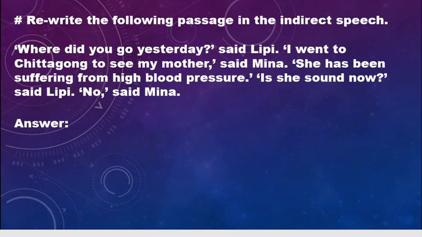It is not mentioned, but as Mina went to Chittagong to see her mother, we understand that these are actually Mina's words. So it will be like, Mina said that she, meaning her mother, and in brackets you will write am. She had been: as it is has been, present perfect, it will be changed to past perfect. So she had been suffering from high blood pressure.